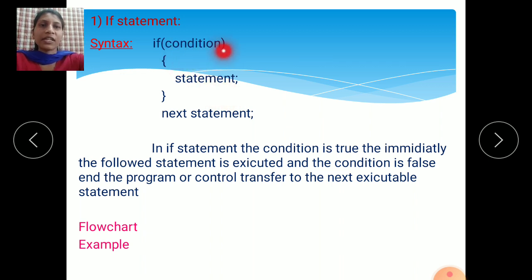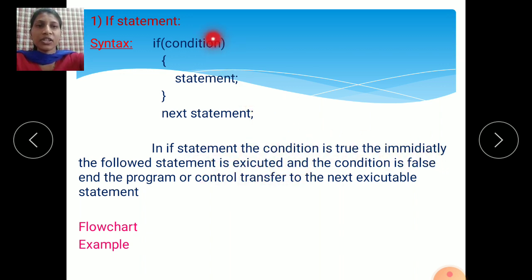If the condition is true, it comes inside and executes the statements you have written. If the condition is false, this part is skipped, it comes out and the next statements are executed. This is the meaning of the if statement. In the if statement, if the condition is true, the immediately followed statement is executed.